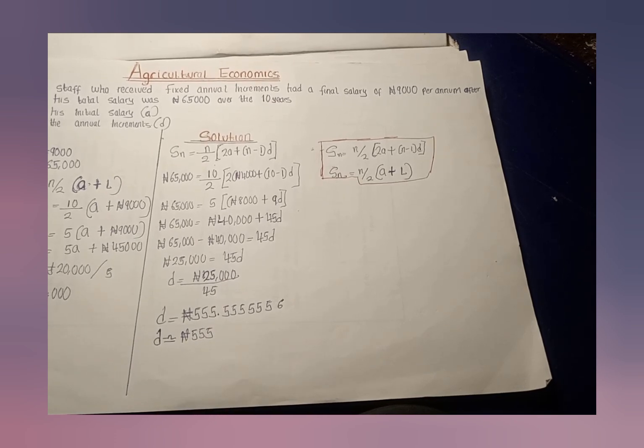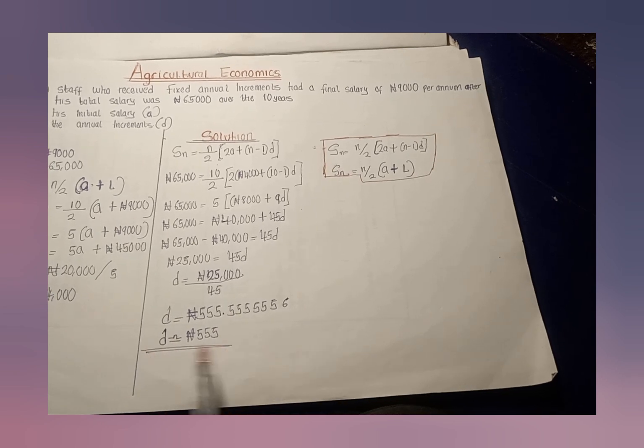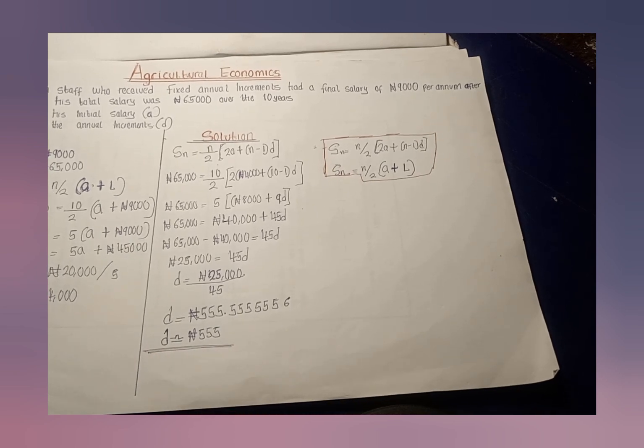So that is the value of my D. This is the value of my D, which is the annual increment.